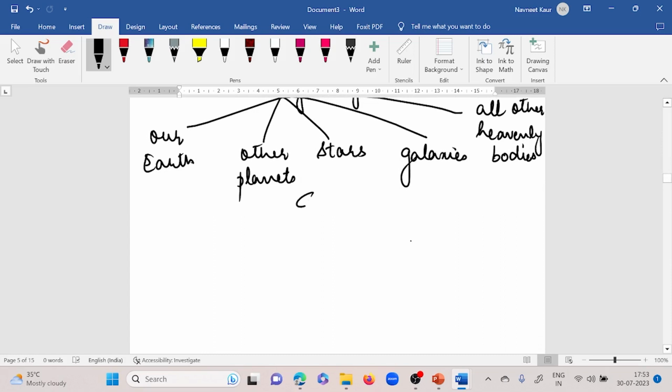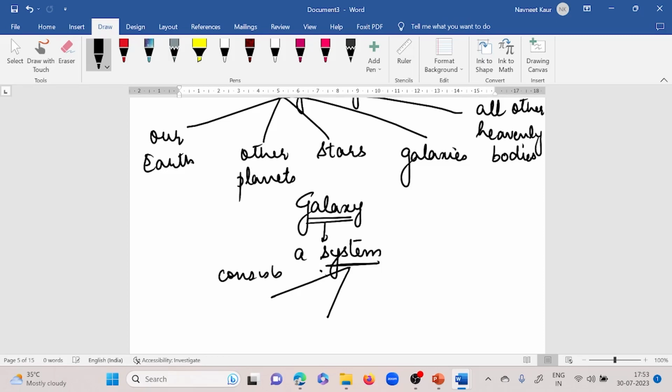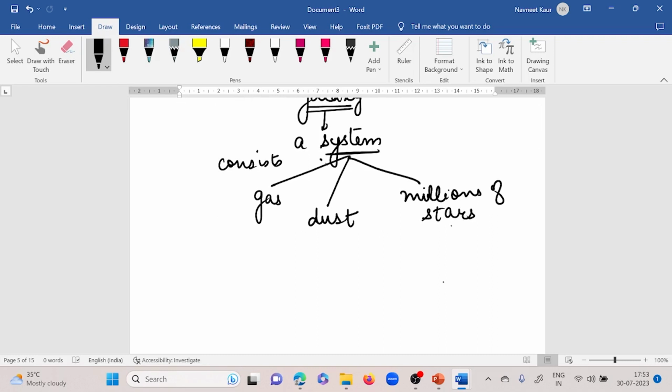Then what is a galaxy? Define galaxy. It is a system. So if it is a system, it must consist of something. So this system consists of gas, dust, and millions of stars, each with its own planets.